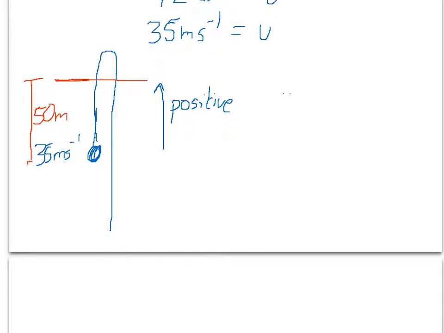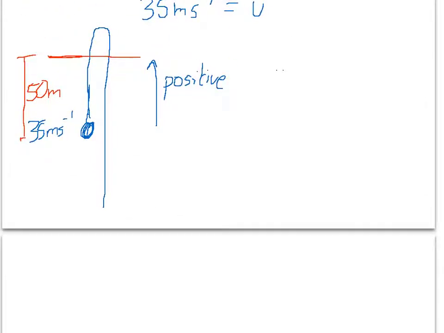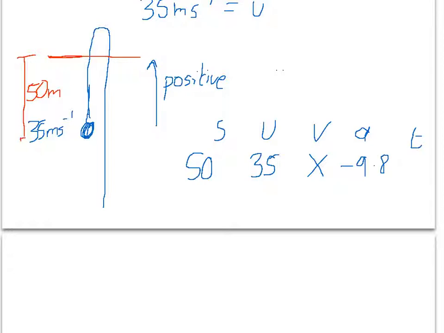Again, we're going to use SUVAT to answer this question. We're going to try and find the total time from when the particle first passes the 50 metre mark to when it next comes below the 50 metre mark. So, the distance S is 50, the initial speed is 35, we don't know the final velocity, the acceleration is minus 9.8 and the time is what we're trying to find.